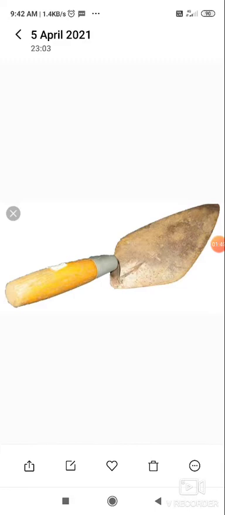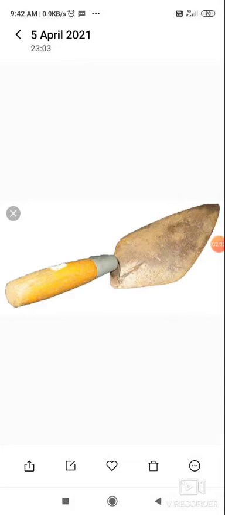Students, in your previous classes, you have learned that all living organisms require food. Some prepare their own food while others depend on other organisms for their food. Can you recall how green plants synthesize their own food? Yes, they synthesize their own food by the process called photosynthesis. And we humans and animals cannot make our own food, so we get our food from plants or from the animals who eat these plants.